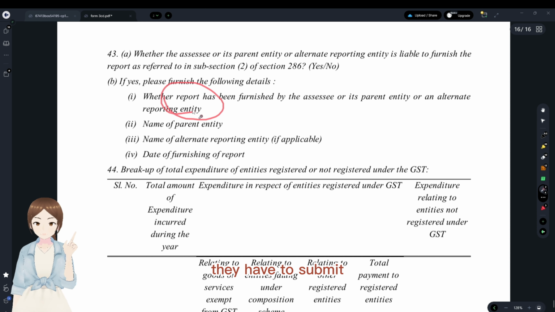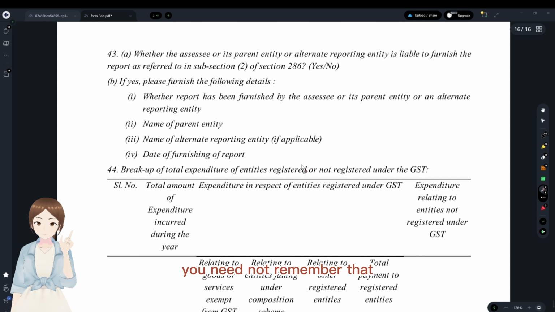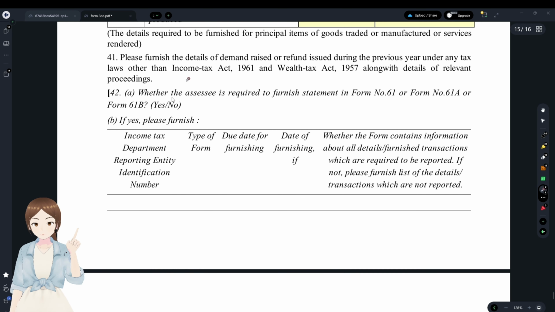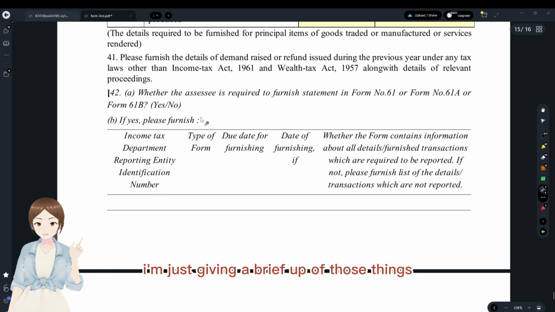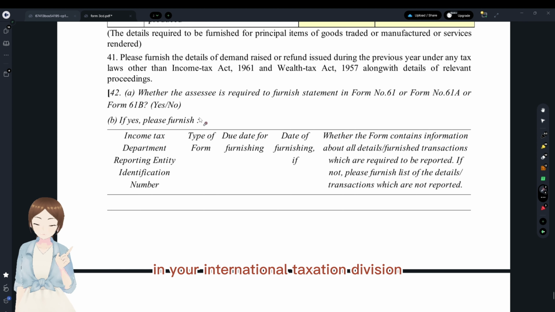In what report do they have to submit? In Form 3CEAC they have to submit. You need not remember that form number. I'm just giving a brief of these things to help retrieval of the form numbers in your international taxation